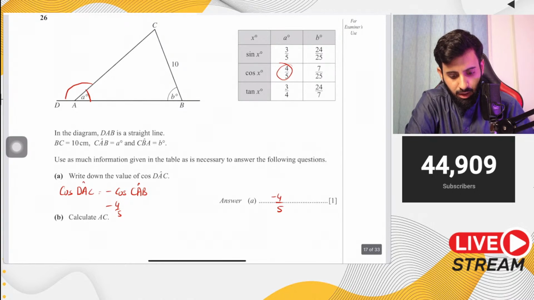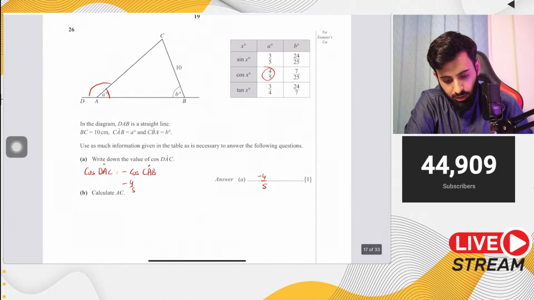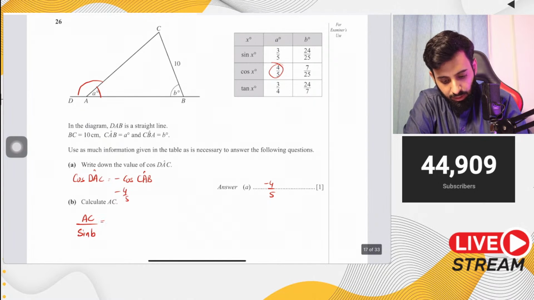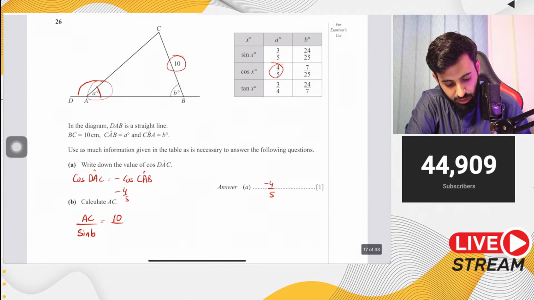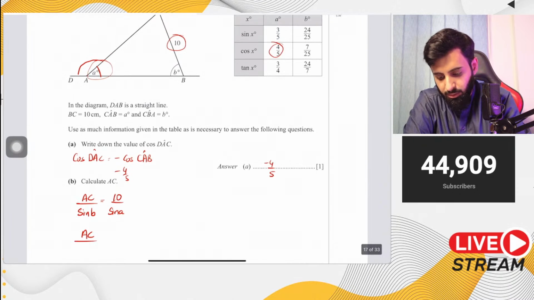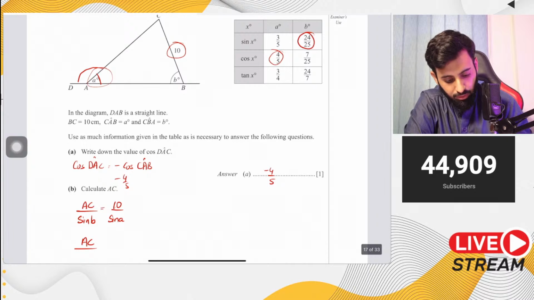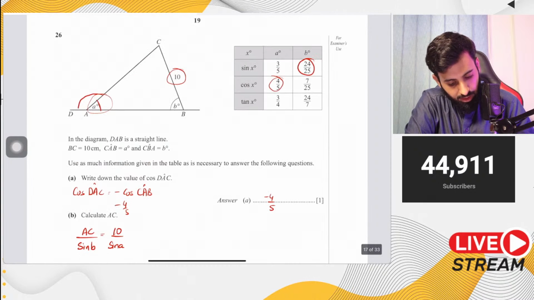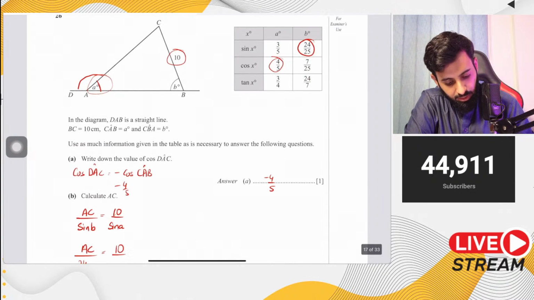Sine rule. Yes, we can use the sine rule. So in order to calculate AC, here's what we're going to do. AC over sine B is equal to, now we need a length, that's 10, and we also need an angle opposite to it, so over sine A. Now notice that we don't know what AC is. In fact, that's what we're here to find out. Sine B, however, we know. It's 24 over 25. So 24 over 25 equals 10 upon sine A, and sine A is equal to 3 upon 5.